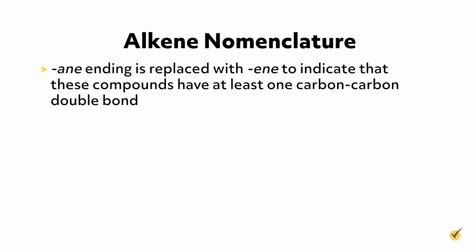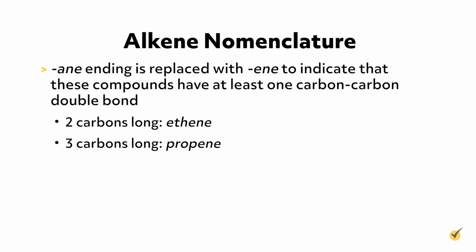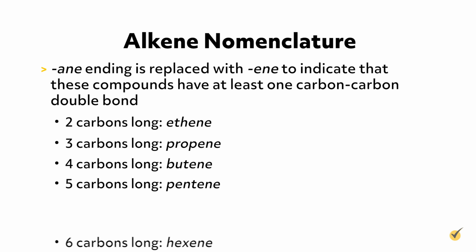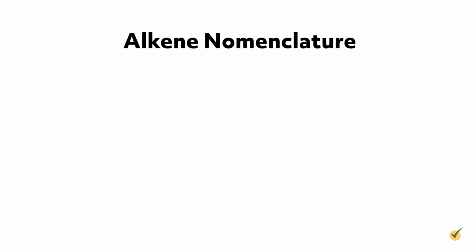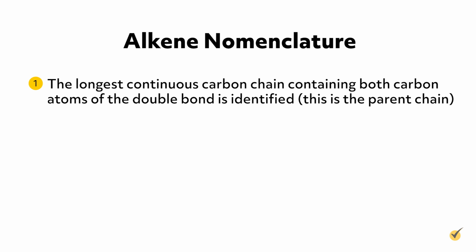However, the ane ending is replaced with ene to indicate that these compounds have at least one carbon-carbon double bond. The number of carbon atoms in the parent chain of alkenes follows the same naming convention used for alkanes. So ethene has 2 carbon atoms, propene has 3, and so on for butene, pentene, hexene, heptene, octene, nonene, and decene. The rules specific to alkenes are that first, the longest continuous carbon chain containing both carbon atoms of the double bond is identified. This is the parent chain.